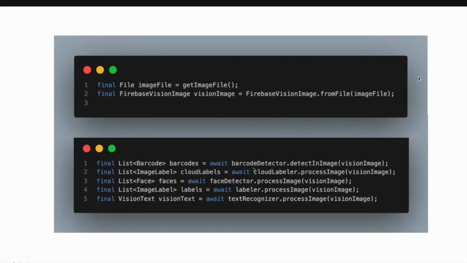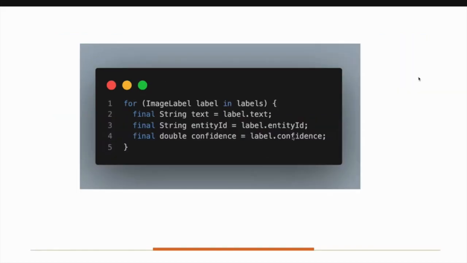So you can simply use that detector and pass that image and get all these labels. For example, here I'm trying to get the cloud image label. From that label, I'm getting what text it is, what the entity ID is, and the confidence. So these are the labels I got extracted from that image.